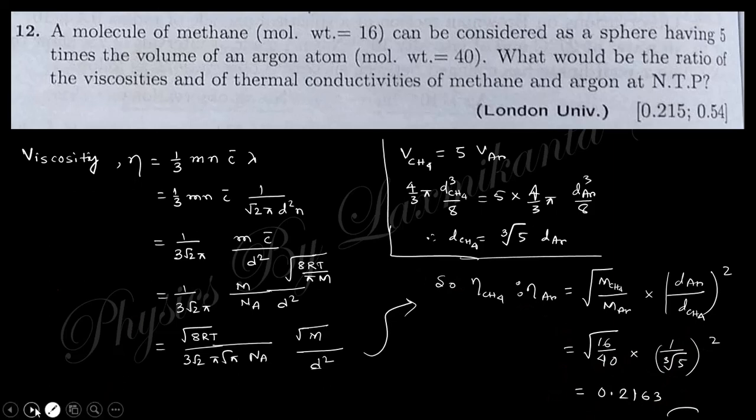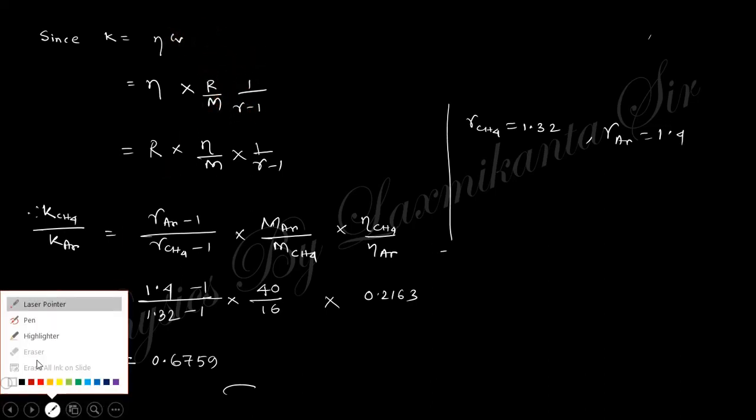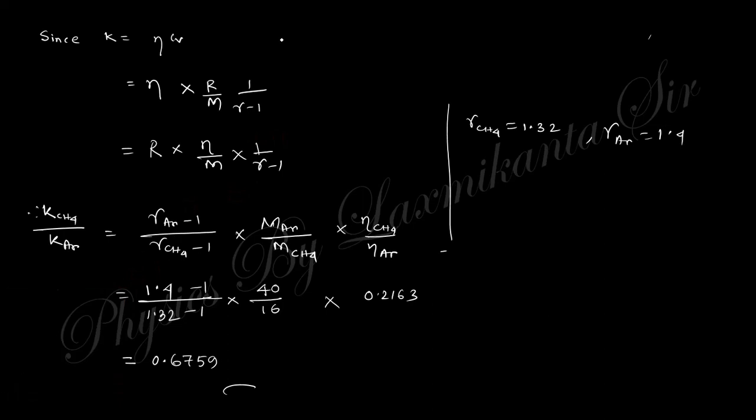Correct. Next part is the thermal conductivity. You know thermal conductivity K equal to eta Cv. Eta Cv is, small cv is capital Cv by m, and capital Cv is nothing but R by gamma minus 1, so R by gamma minus 1 by m.